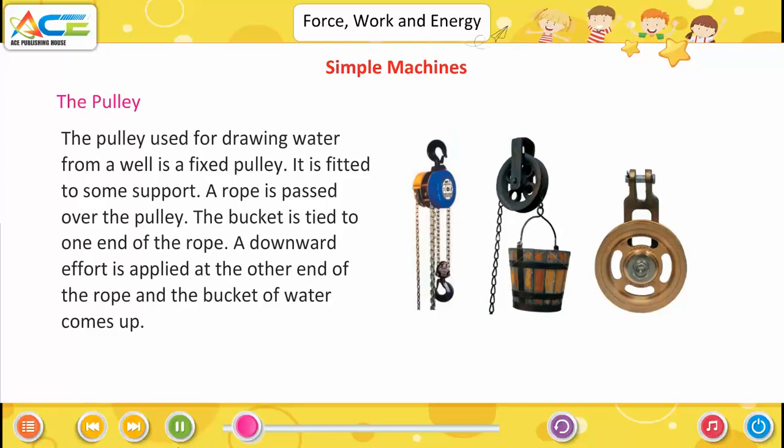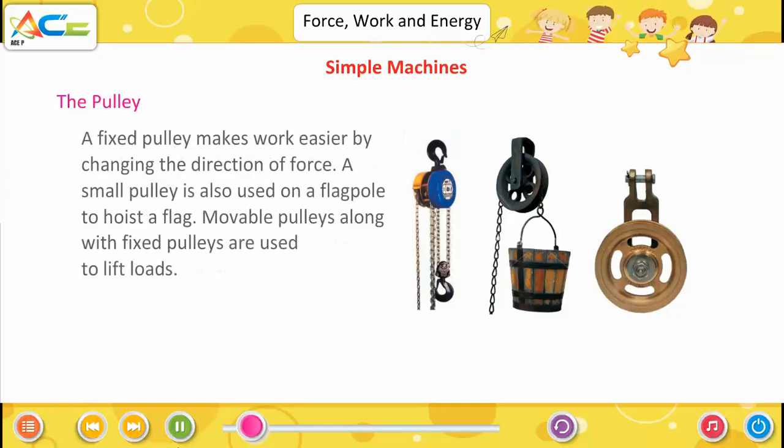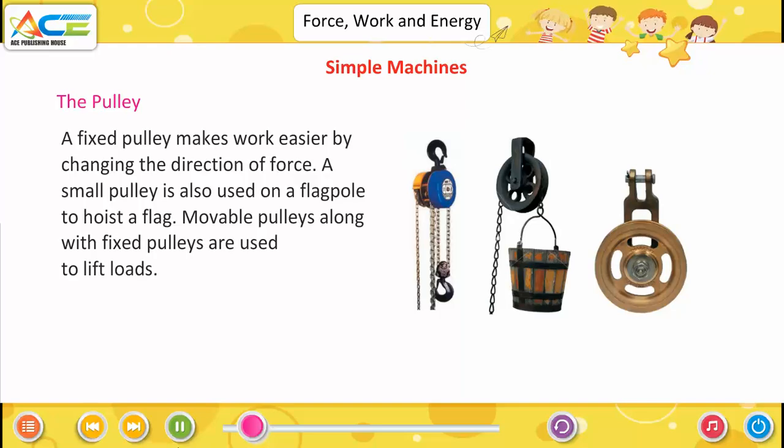A downward effort is applied at the other end of the rope and the bucket of water comes up. A fixed pulley makes work easier by changing the direction of force. A small pulley is also used on a flagpole to hoist a flag. Movable pulleys along with fixed pulleys are used to lift loads.